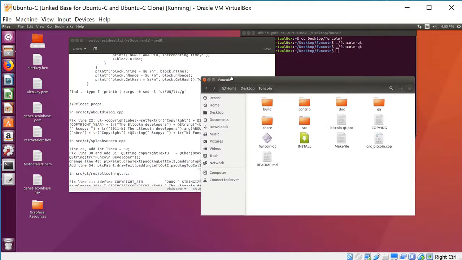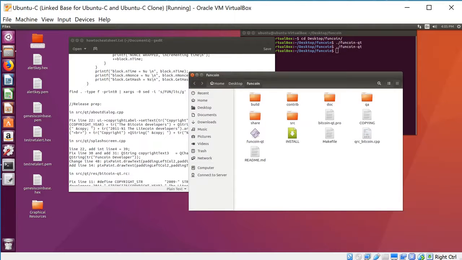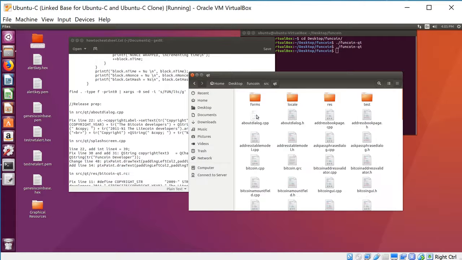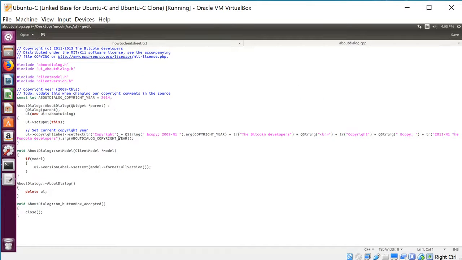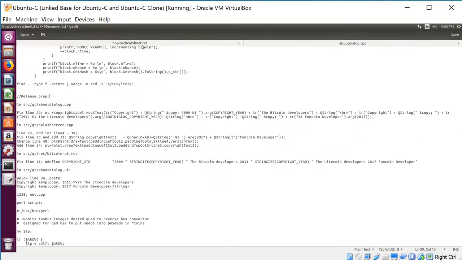Okay, we're going to go first to about dialog.cpp, which is in src/qt. Here it is. Open that up, go back to full screen, and line 11 we're going to fix. Memory serves it's line 11. No wait, it was line 22. Sorry, line 22. Here is line 22, and I'm actually just going to copy and paste something from my cheat sheet in here.